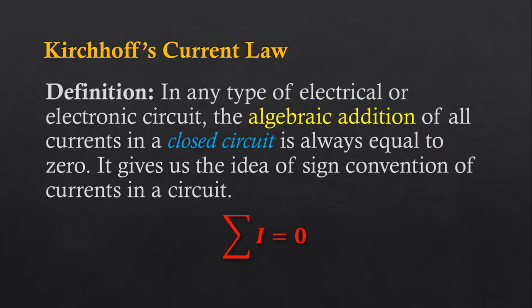So in any type of electrical or electronic circuit, the algebraic addition, I repeat, algebraic addition of all currents in a closed circuit is always equal to 0. It gives us the idea of sign convention of current in the circuit. Possibly there is one problem with the students of 11th and 12th standard.